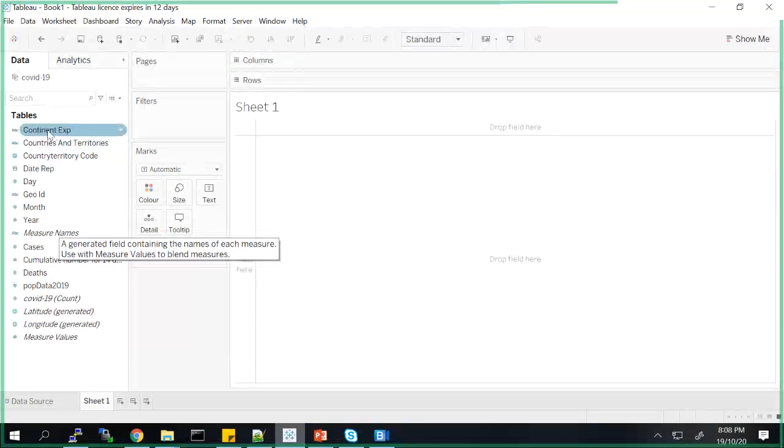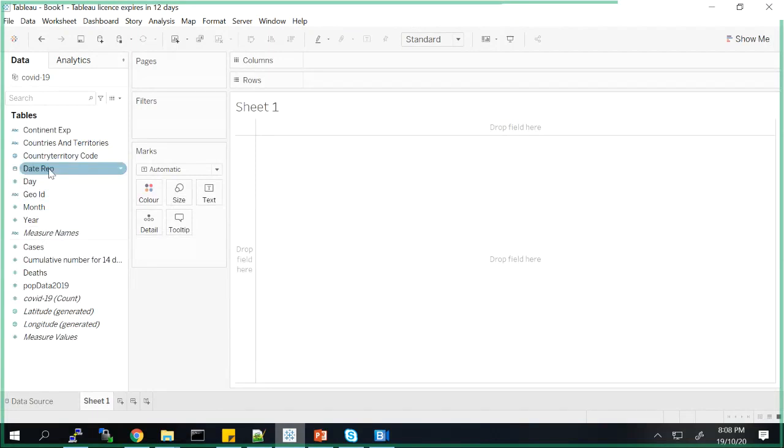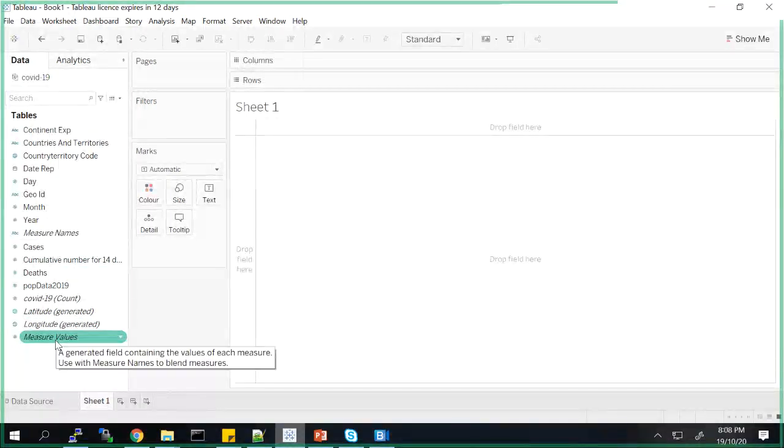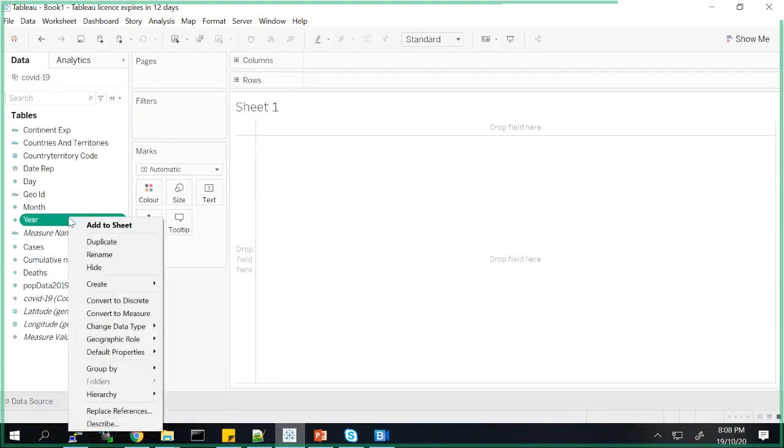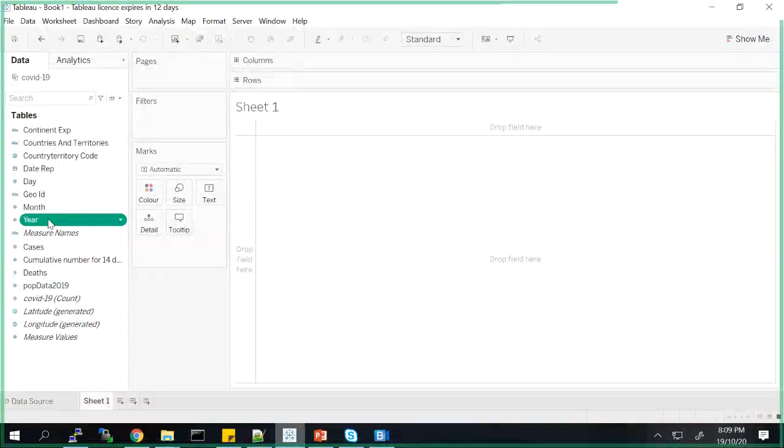Right now, whatever you're seeing above this, these have all been treated as dimensions by Tableau, and whatever has been shown here is called measures. So if you feel that any of these values should not be a dimension or should be a measure, you can just convert them. Let's say if I feel that it is not a dimension, I can just go and convert it to a measure. But I know it's a dimension because year is something I want to filter on here, so I'll just keep it here. But I'm just saying that in any case, if you want to have that flexibility, you can do that.